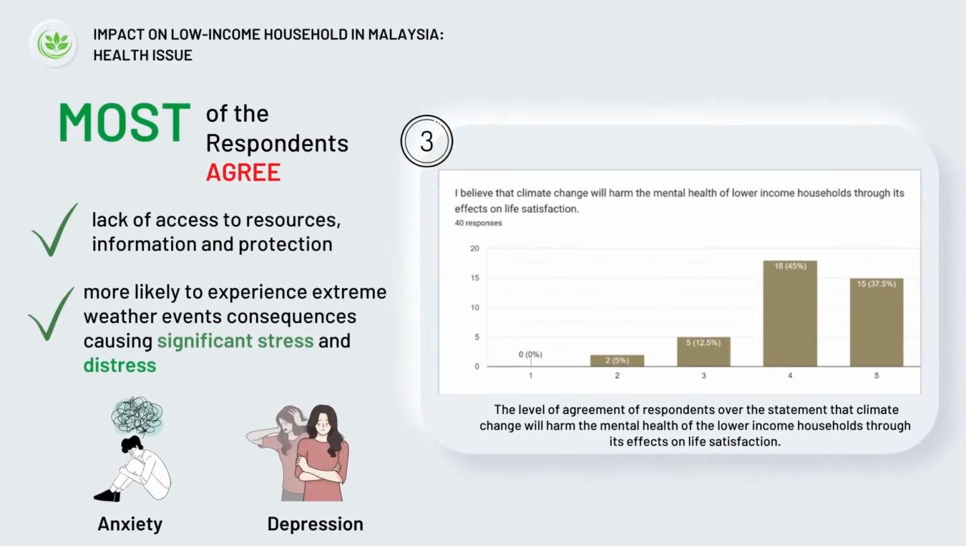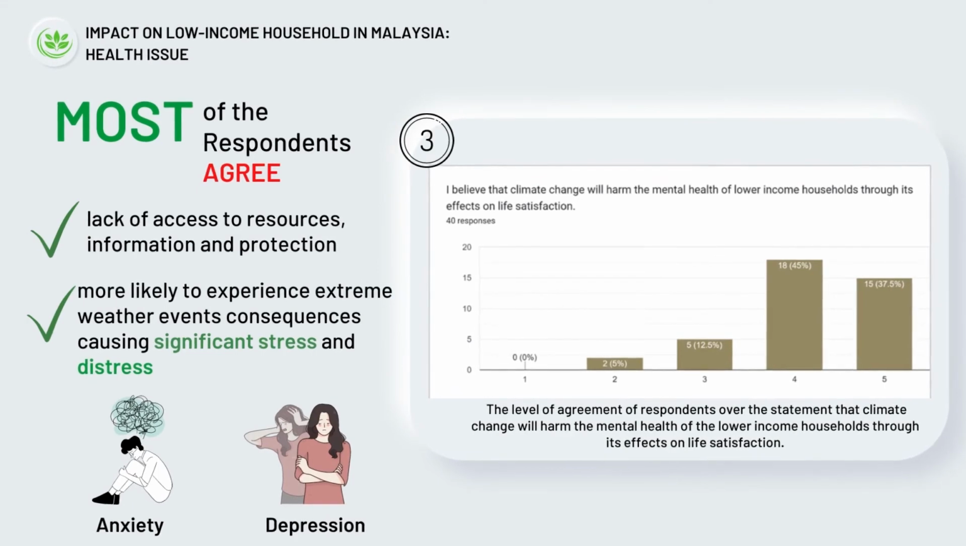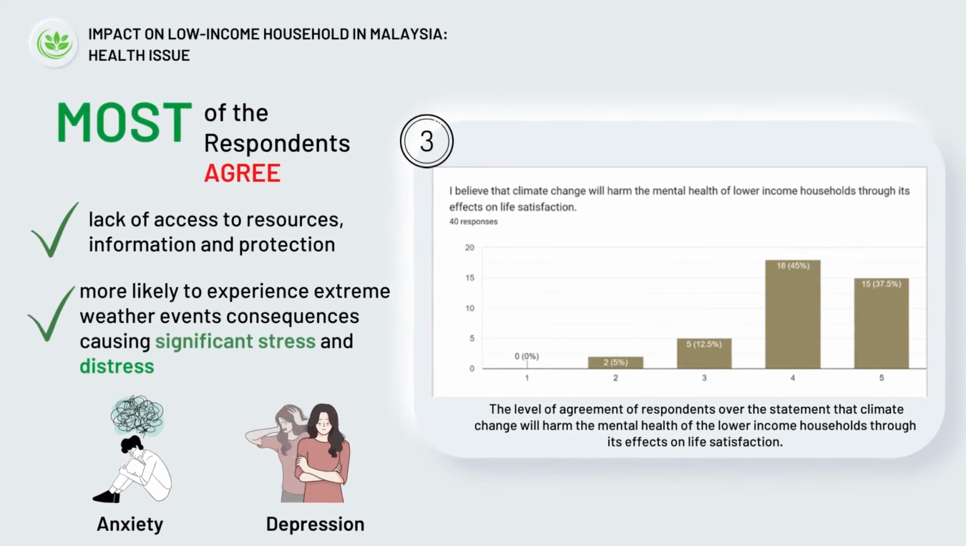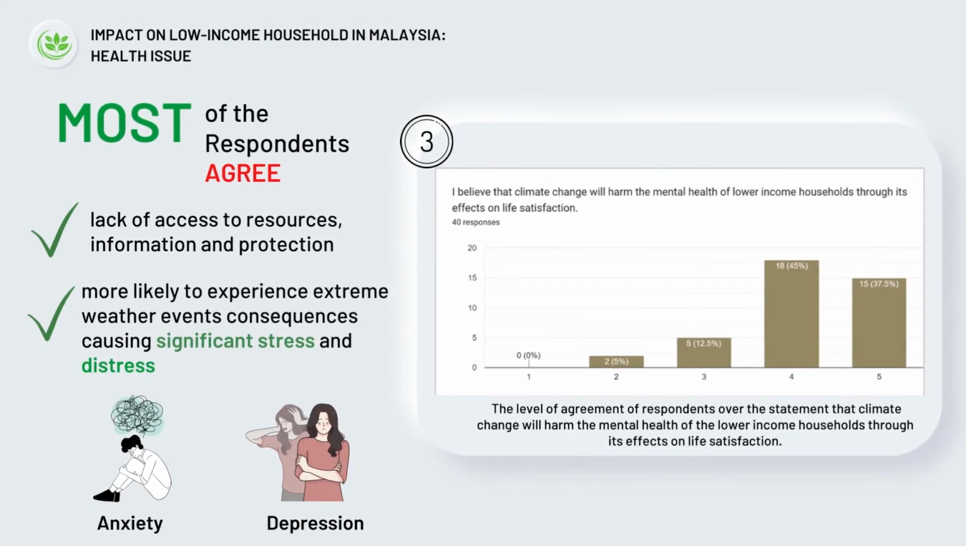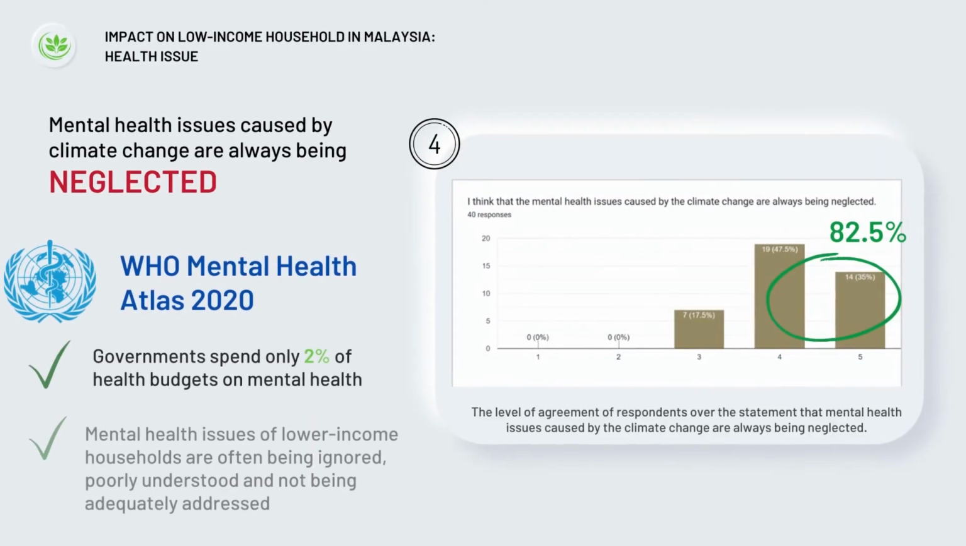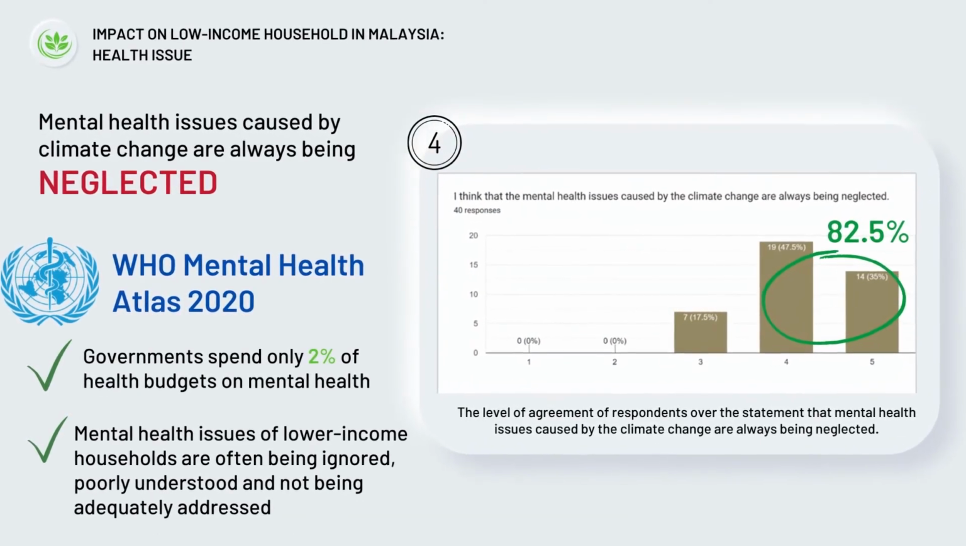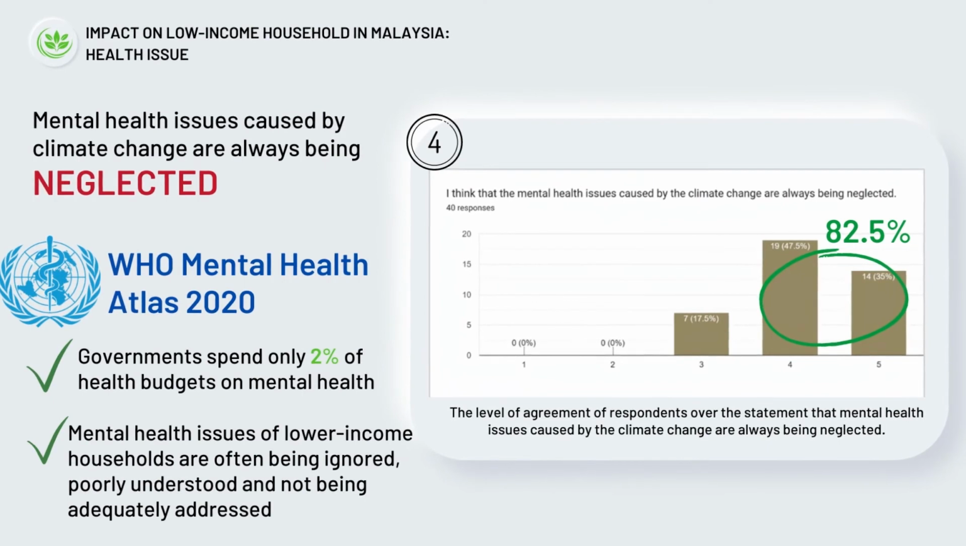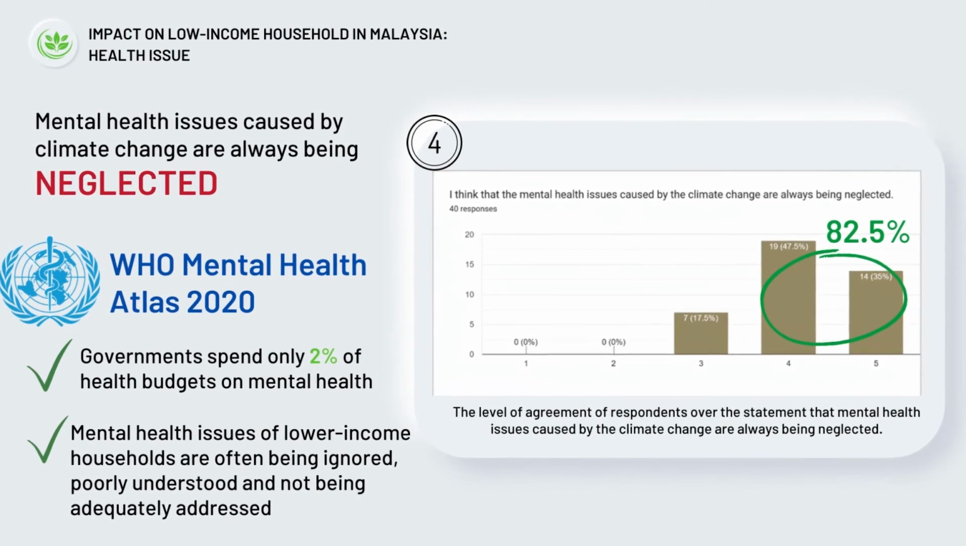According to the bar chart, it is shown that most of the respondents agree that climate change will harm the mental health of lower-income households through its effects on life satisfaction. They are most likely to have significant stress and distress due to the lack of access to resources, information, and protection due to the impact of climate change. Most of the respondents agree that mental health issues caused by climate change are always being neglected.